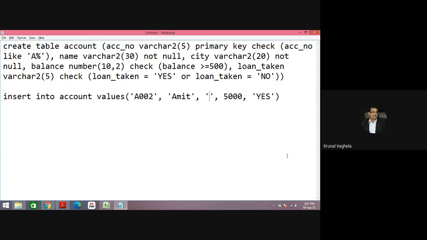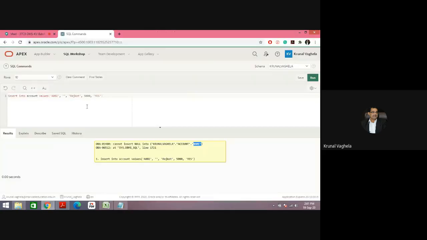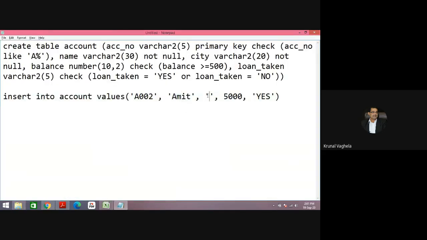So let me write some name and keep city blank. Again, it should not allow me. Control C, Control V. Cannot insert null into city. Got it? Let me put, for example, Ahmedabad. Now let me check balance. The balance should always be greater than or equal to 500. Now let me keep it 50.